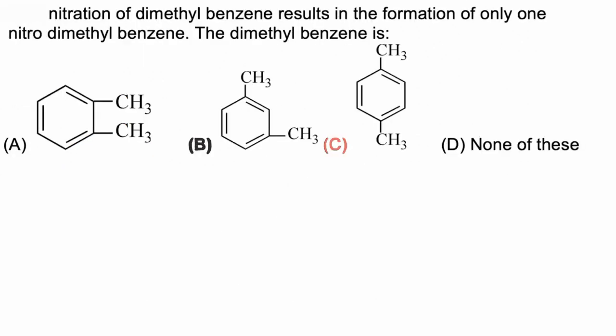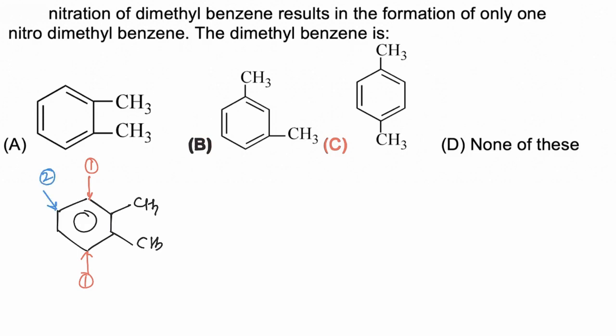In this question we have to find which of the following compounds on nitration gives only one mononitro dimethylbenzene. If the first example is taken, in this molecule after nitration we will get a total of 2 products. If the nitro group is attached at these 2 positions, the same product is formed, and if the NO2 group is attached at these 2 positions, then identical products are formed. So the first will produce 2 nitro products.